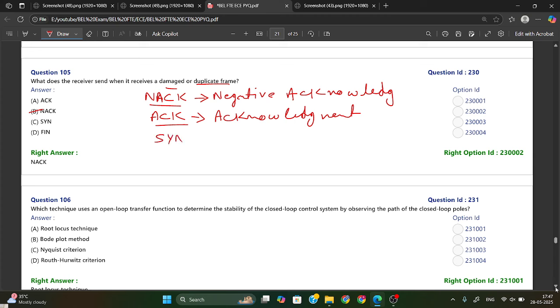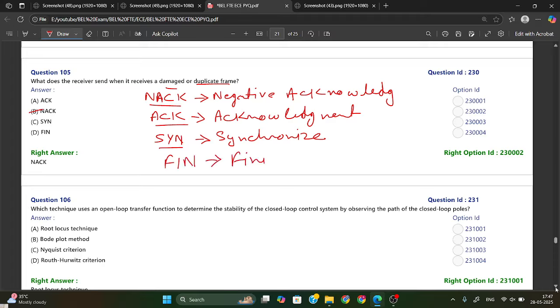Then we have SYN. SYN is synchronize, and it is used in TCP when a connection is established. When a connection is established, at that time it sends SYN. Then we have FIN.